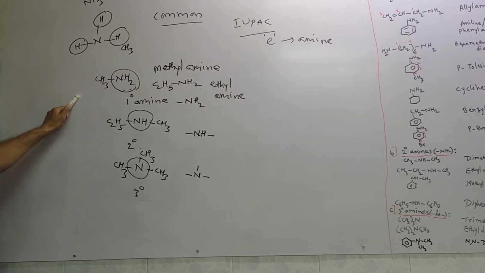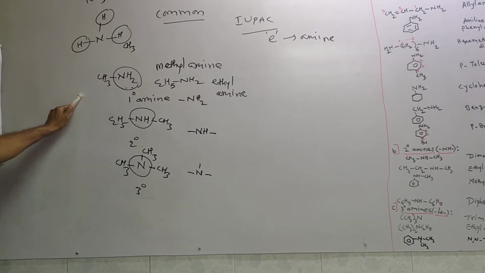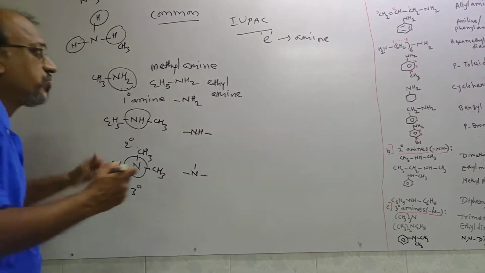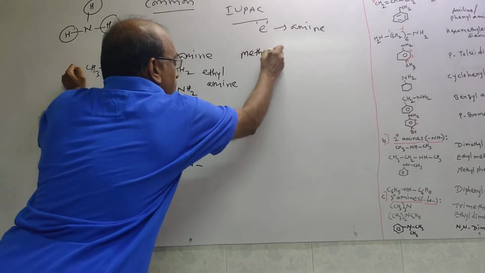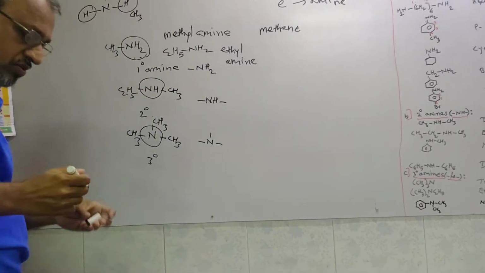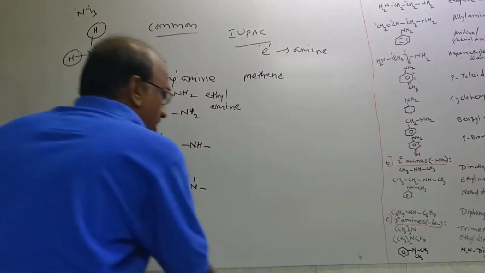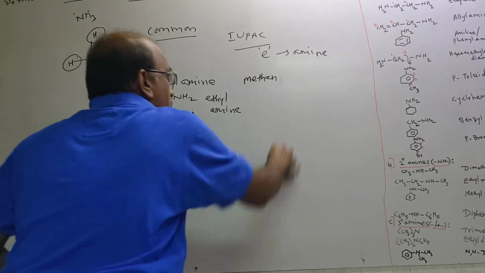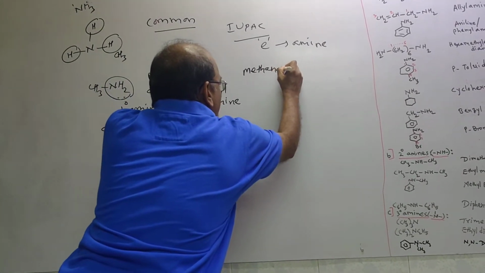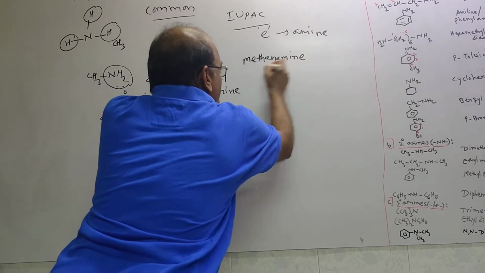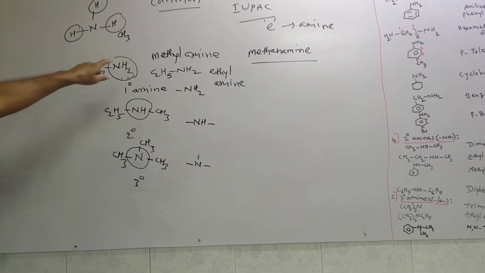So for methyl, which is the corresponding alkane? Methane. In methane, what is the ending E? This ending E I am going to drop, and in place of that I am going to add the word amine. So methanamine is the IUPAC name of this compound.